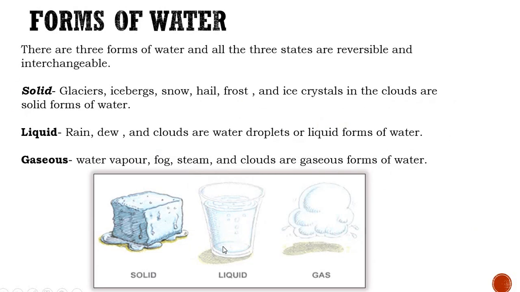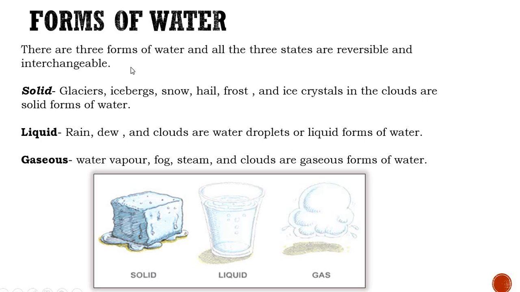Coming to forms of water, there are three forms of water and all three states are reversible and interchangeable. As you know, water is matter. What is matter? Matter means anything which has mass and can occupy space, and matter is classified into three categories which you have studied: solid, liquid, and gaseous.